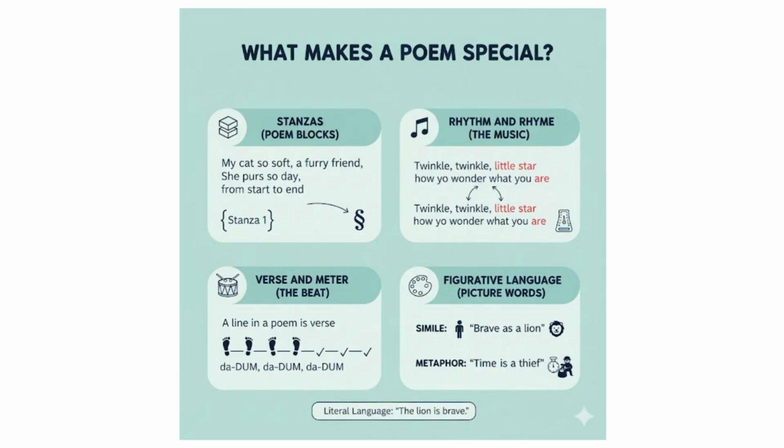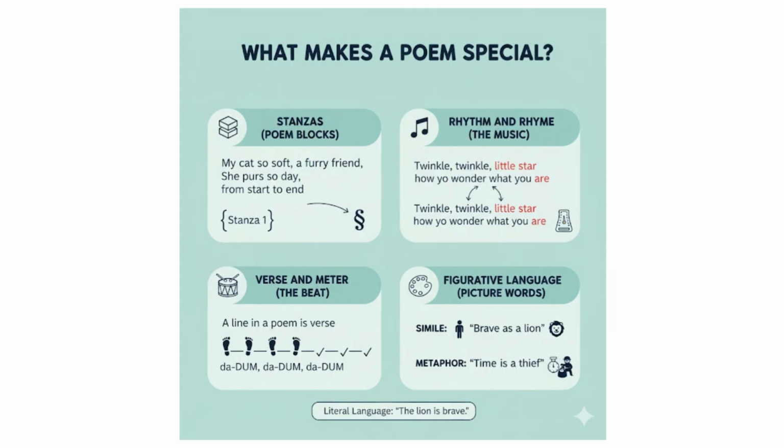Now, let's go over what makes a poem special. One of the things that makes a poem special is stanzas. That's a fancy word pretty much for poem blocks. A stanza is a group of lines in a poem. It's like a small block of text. In some ways, it's like a paragraph in a story, but they are made carefully for rhyme and to make important words stand out.